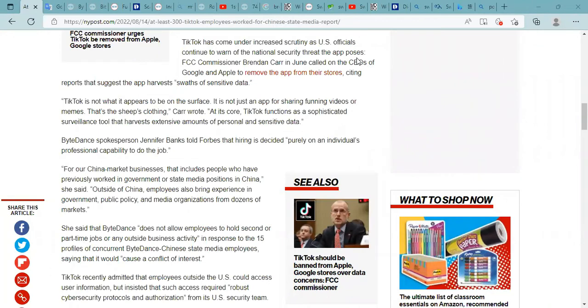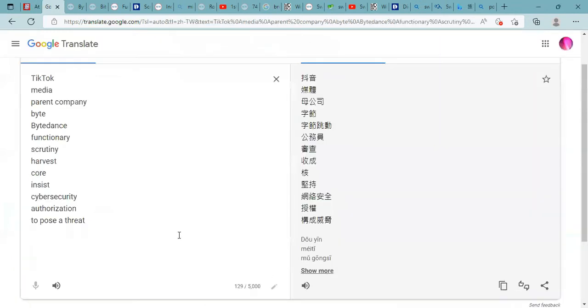Let's look at this word poses and this sentence. TikTok has come under increased scrutiny as US officials continue to warn of the national security threat the app poses. Another way to phrase this would be, as US officials continue to warn that the app poses a national security threat. Poses a threat is a common phrase. To pose a threat. 构成威胁.